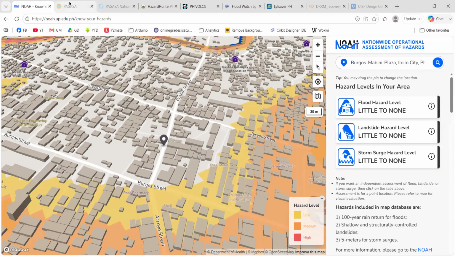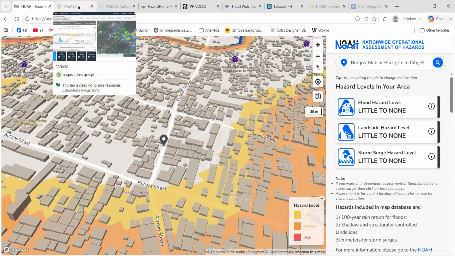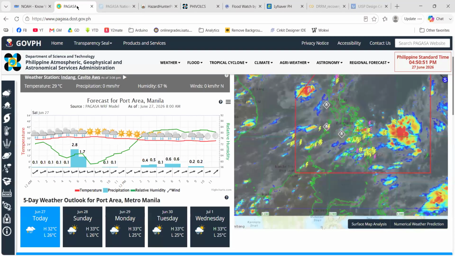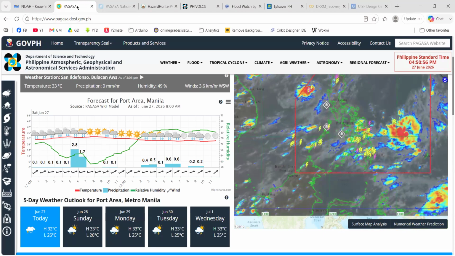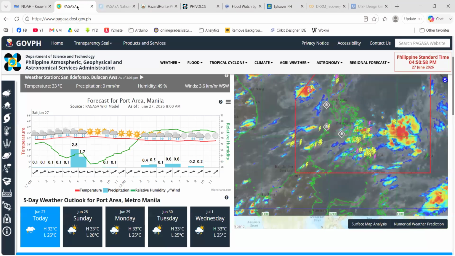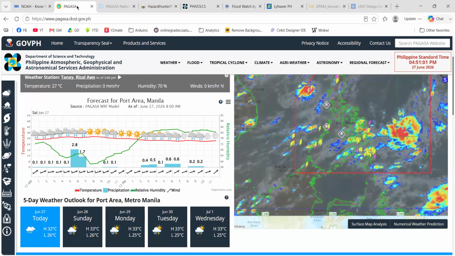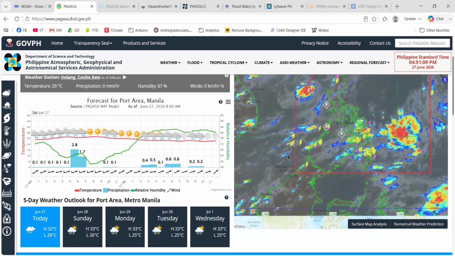And also, as mentioned, we have Pag-asa. Currently, if you haven't checked the website of Pag-asa for the past few years, I believe this is the right time to check it again. And as you can see, it has become a sophisticated one already.